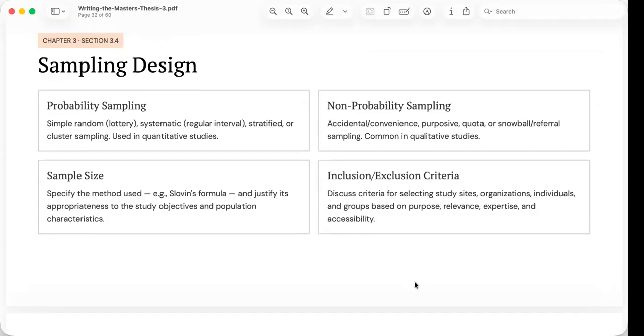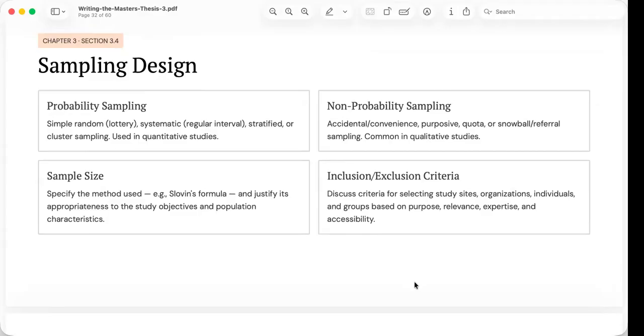Probability sampling is commonly used in quantitative research because every member of the population has a known chance of being selected. Examples include simple random sampling, systematic sampling, stratified sampling, cluster sampling. These methods help reduce sampling bias and improve the generalizability of the findings.